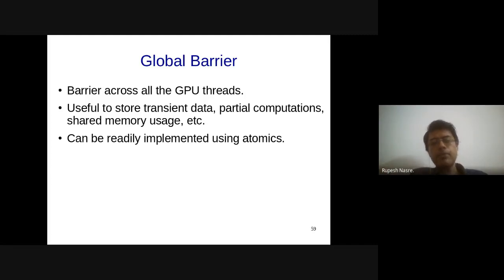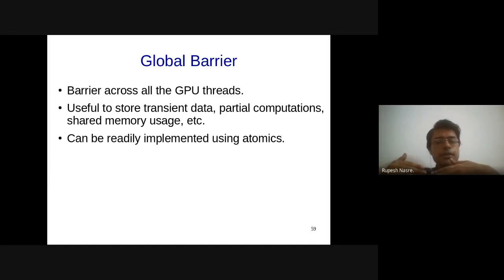Every thread performs an atomic increment, and it is going to get the old value of that, right? So one thread is going to get 0, another thread will get 1, and so on. The last thread is going to see the value number of threads minus 1, right? So it is going to increment it to number of threads, and the return value is going to be number of threads minus 1. As soon as that thread sees the value, that is an indication that all the threads have reached that global barrier.